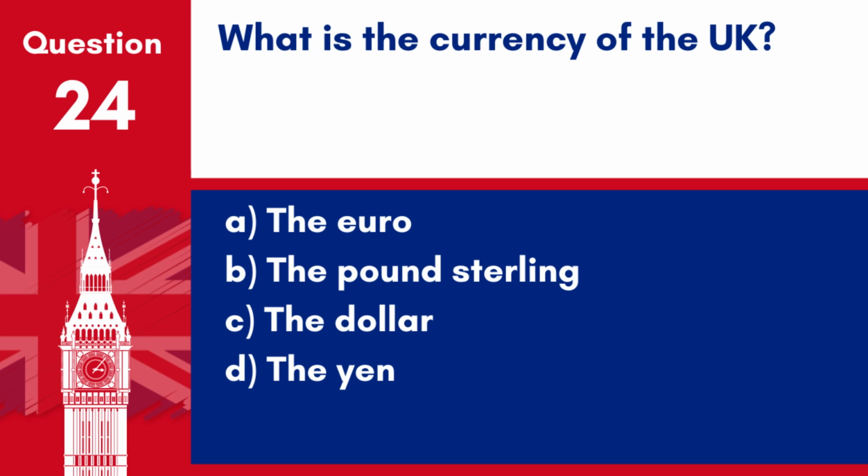Question 24. What is the currency of the UK? A. The euro. B. The pound sterling. C. The dollar. D. The yen. Answer B. The pound sterling. The official currency of the United Kingdom is the pound sterling.